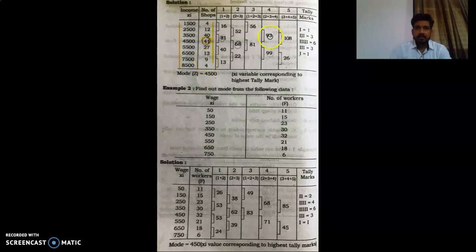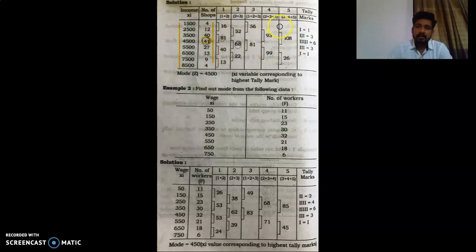Okay, now we are in the fourth column, where we have to leave the first frequency and add the second, third, fourth, like this. So leave the first frequency: 12 plus 40 plus 41 is 93, 27 plus 13 plus 9 is 99.